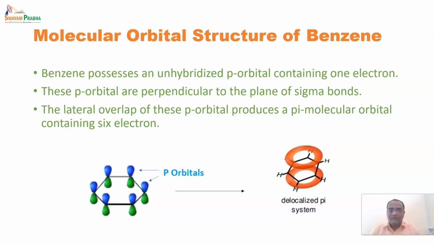Pi bonds are weak, and that is why whenever there is any type of reaction with benzene, at the first instance the pi bond breaks, or donates an electron towards the incoming species. You will not find that a sigma bond breaks at an earlier instance, because these pi electrons are easy to break, and they can donate an electron towards an incoming electropositive or electrophilic species.